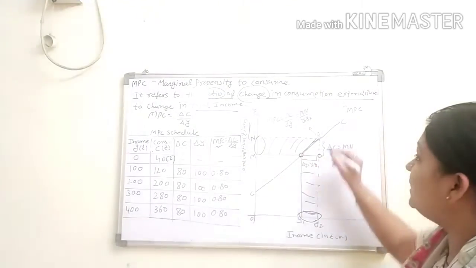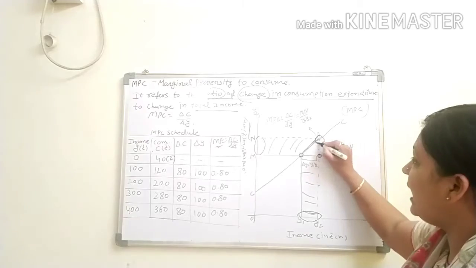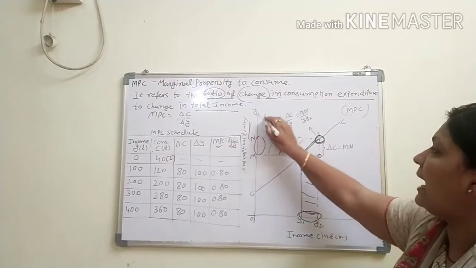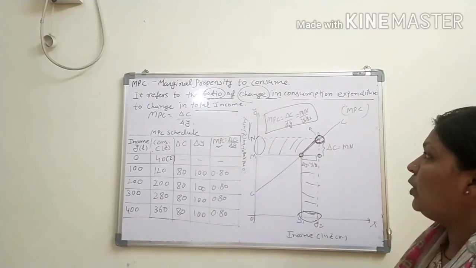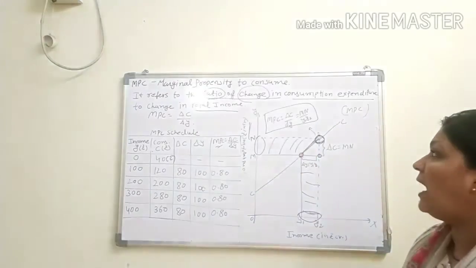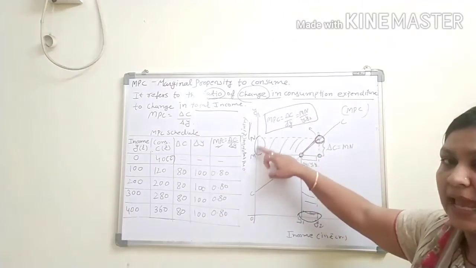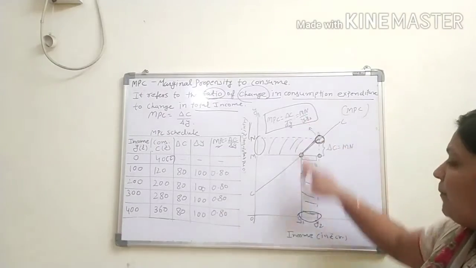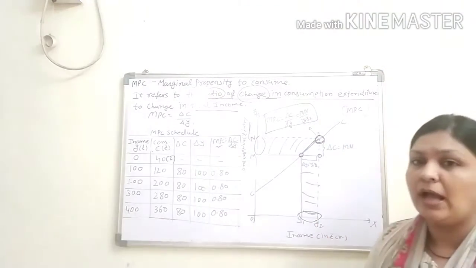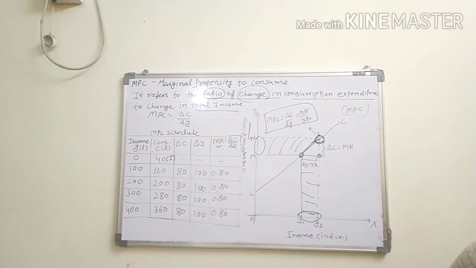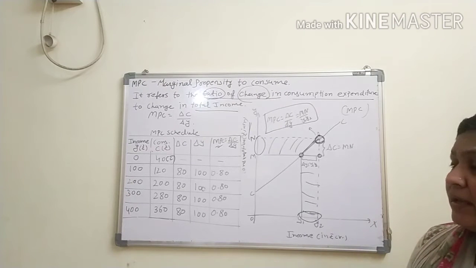So this is the point. आपको ये point change point मिलता है. So MPC equal to delta C upon delta Y, और delta C को हम बोल सकते हैं MN. So MN upon Y1 Y2. I hope you all have already cleared this MPC concept.